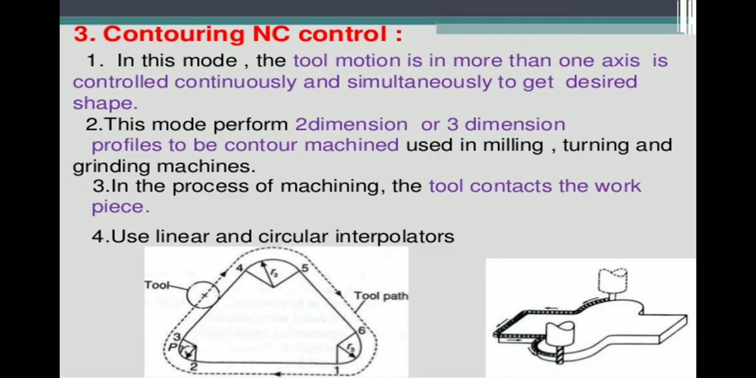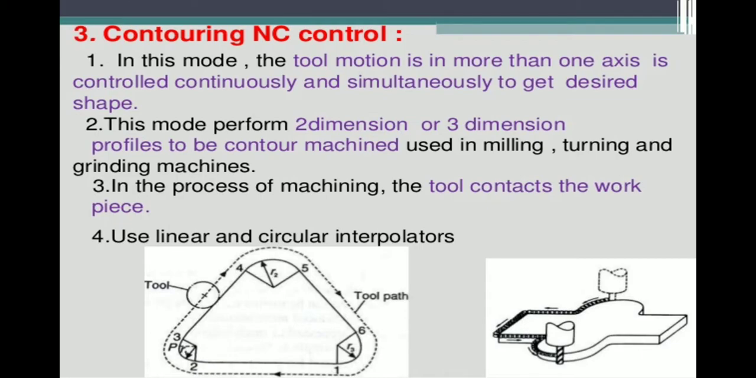This mode performs 2-dimensional or 3-dimensional operation. Profiles to be contour machined are used in milling, turning and grinding machines. So in that process of machining, the tool contacts the workpiece, using linear and circular interpolations. So in this mode, the tool motion in more than one axis is controlled continuously or simultaneously to get the desired shape.